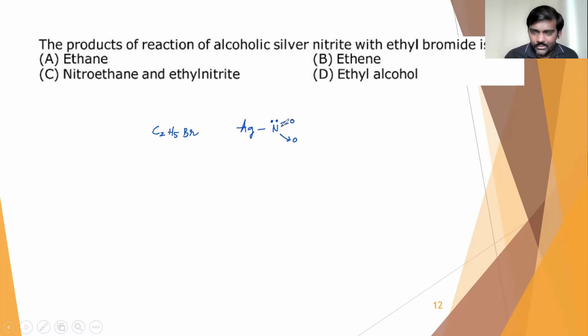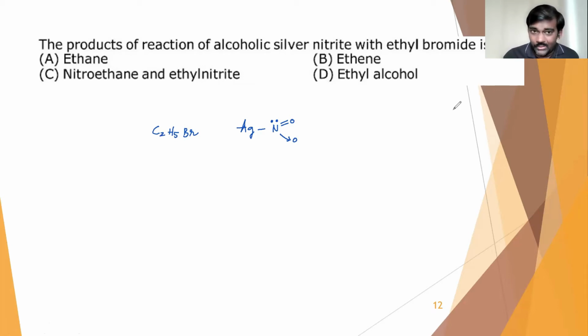So that nitro group NO2 will be attached to the carbon chain. Accordingly, we'll get nitroalkane, and that will be our major product.